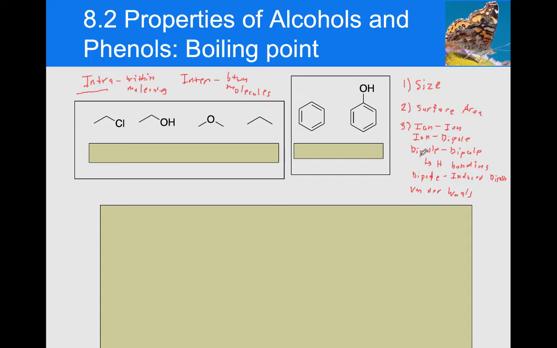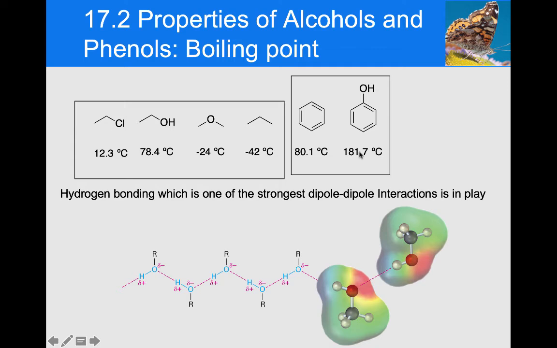So welcome back. Hopefully you tried to give that a go. And as you can see, what you find is that the more nonpolar a molecule is, the lower its boiling point. These molecules definitely differ in their molar mass, but if you just look at the number of atoms involved in a molecule, they all have roughly the same number of atoms. What we're really looking at are the intermolecular forces at play. So this is a nonpolar molecule, so it's going to have the weakest intermolecular force, so it has the lowest boiling point.